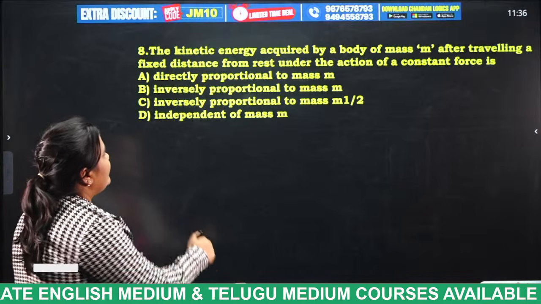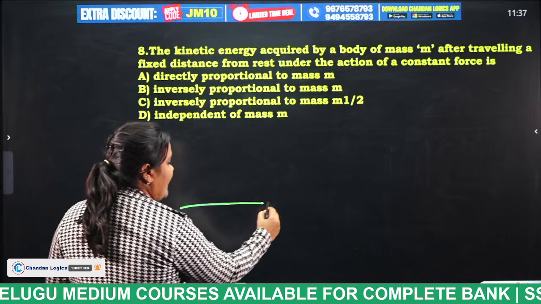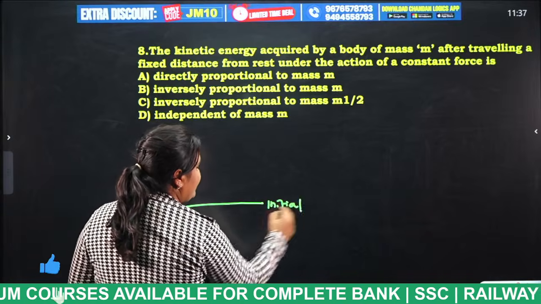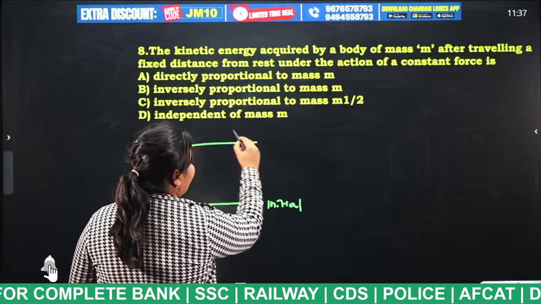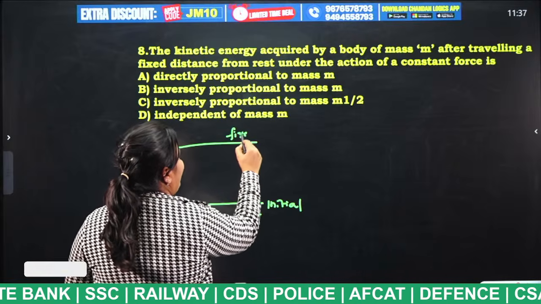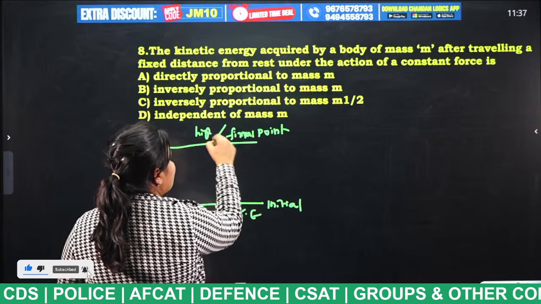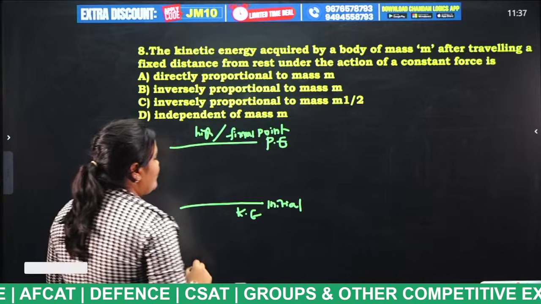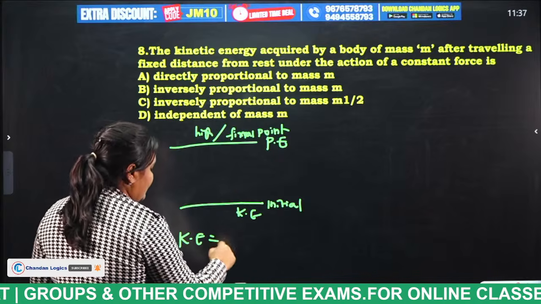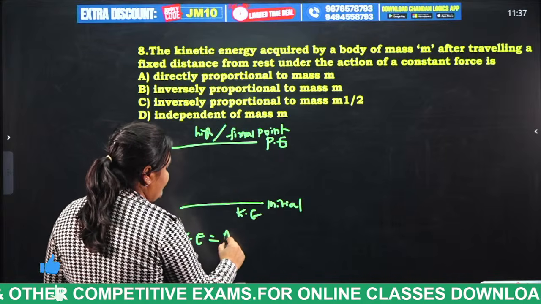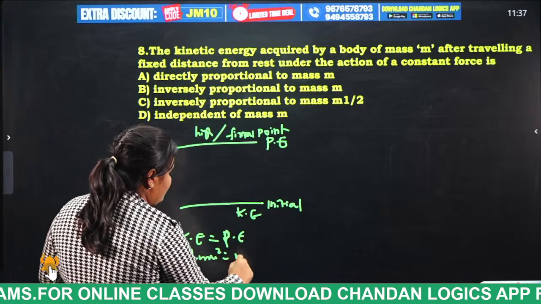It is saying that it is a fixed distance. At the initial stage, what is acting, students? Kinetic energy will be there. And at the final point, or at the highest point, what is acting? Potential energy is acting. So in these cases, kinetic energy will be equal to potential energy. That means half m u square is equal to m g h.